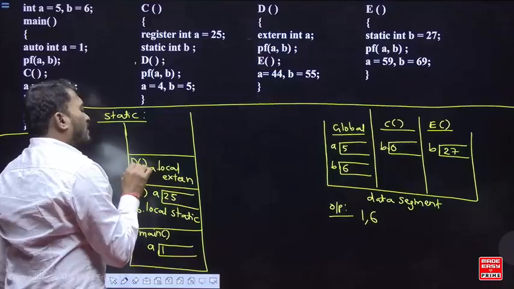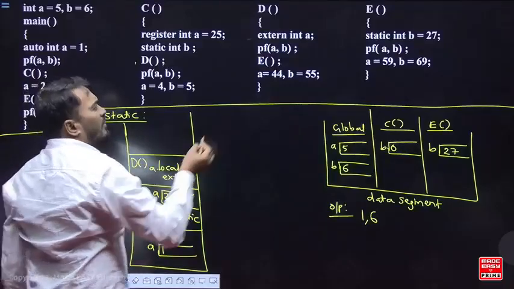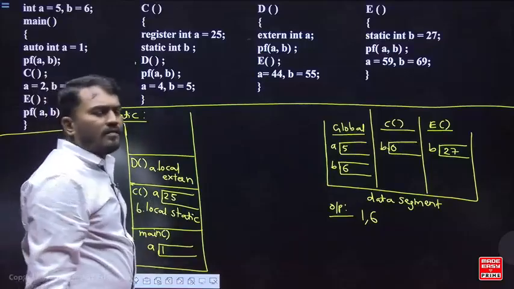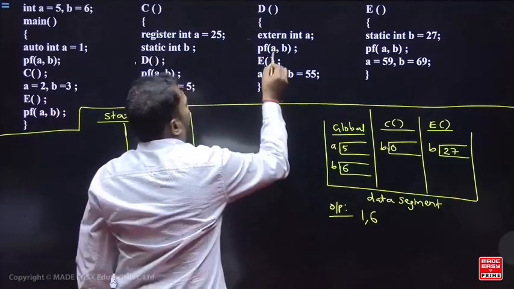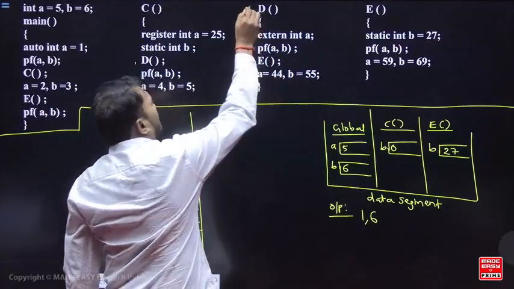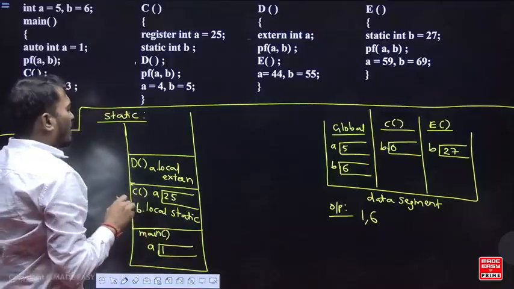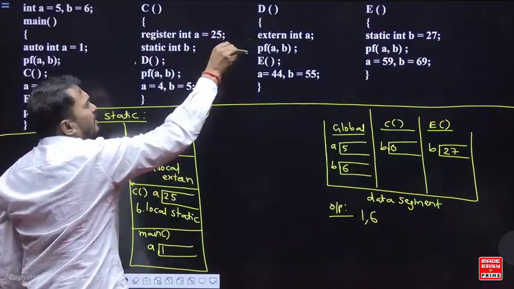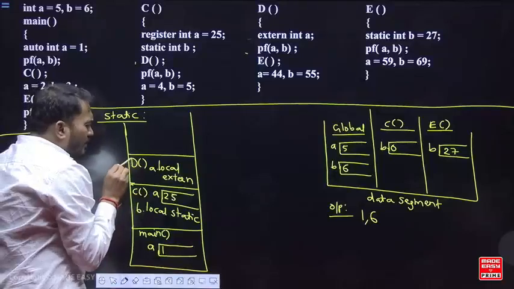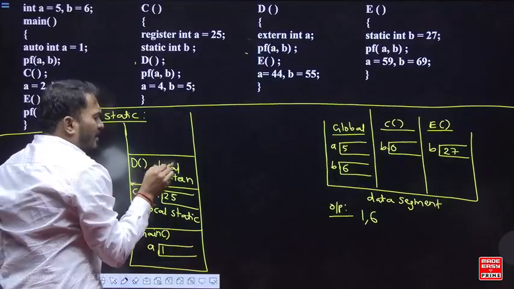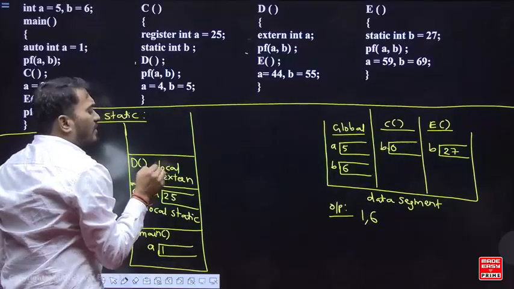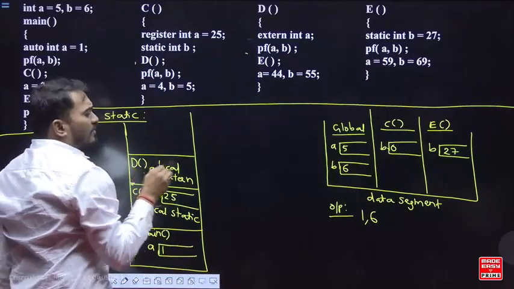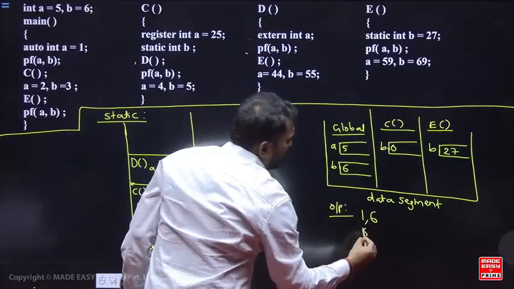So in the function D variable A is available. Declaration is there, but only thing is they make use of memory of the outside variable, it means global variable. Now you say printf A comma B. In the function D, A is a local variable here, but they make use of global variable memory. So you take A value from the global. So A value is 5.